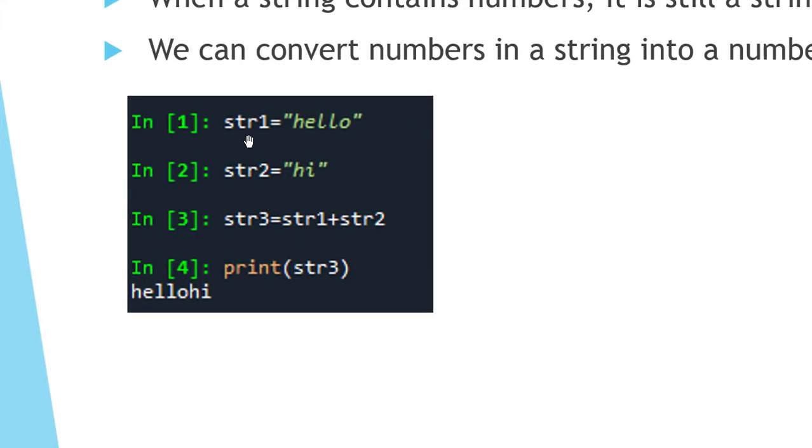Here we have str1 containing hello and str2 containing hi. Now we concatenate these two strings using the plus operator. So str1 plus str2 gives us str3, which concatenates the two strings, that is hello and hi. Now we are printing str3, so hello and hi is printed.